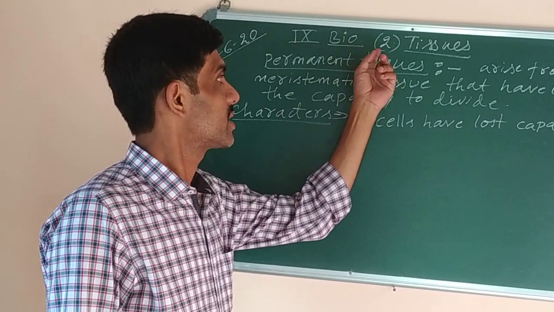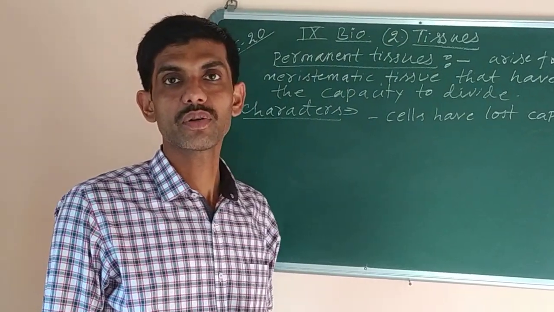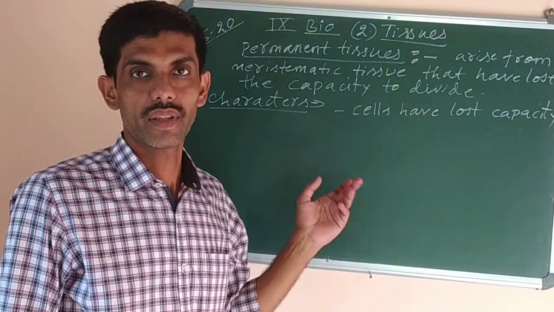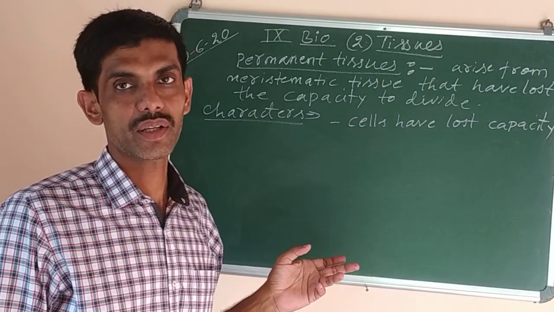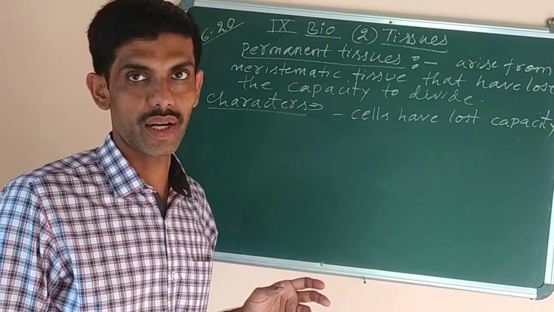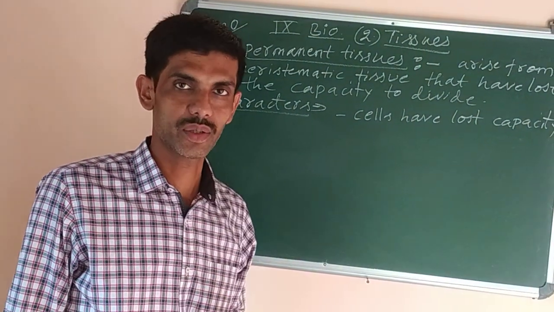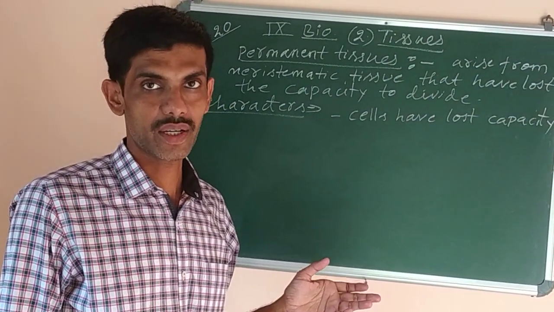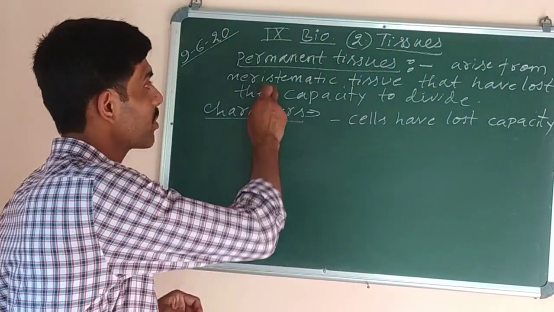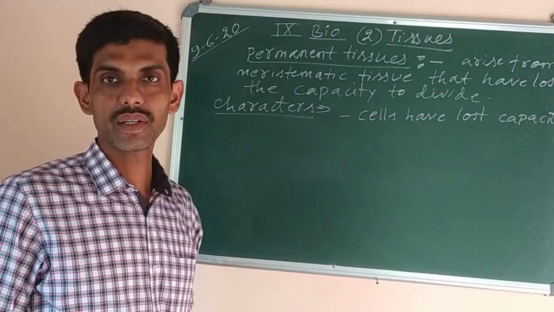We had already started the second chapter, tissues. Today we are going to continue from that previous topic, meristematic tissue, which you have already studied. We are studying about plant tissue. The first one was meristematic tissue, and we have done its characters also. Now today we have to do the second one, that is permanent tissue.